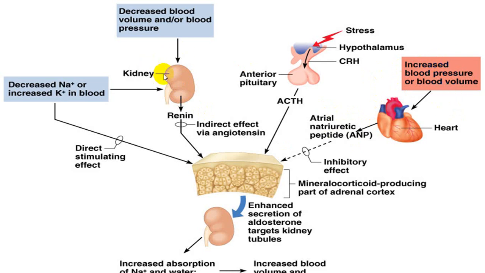So these two mechanisms act at the level of the kidney. Elevated blood pressure and blood volume will inhibit by acting at the kidney level, the juxtaglomerular apparatus level.